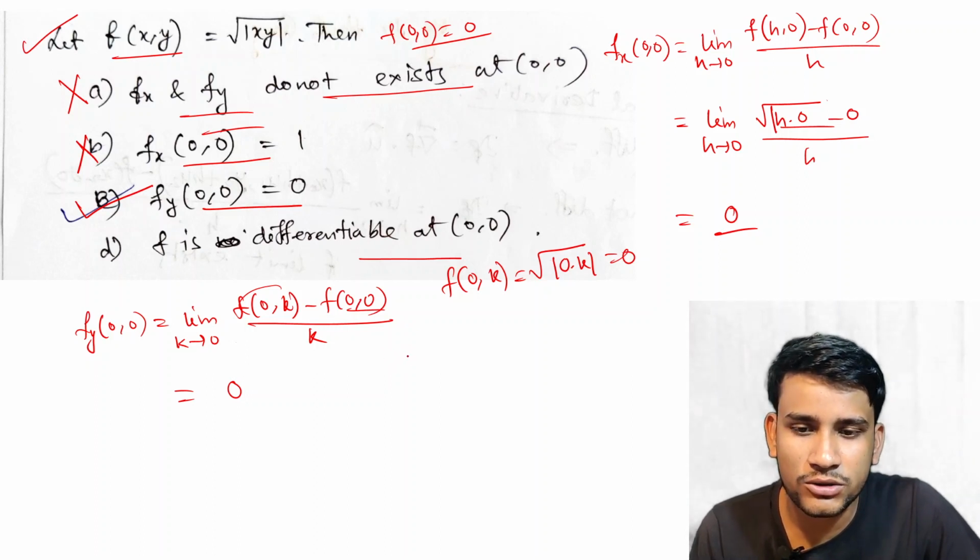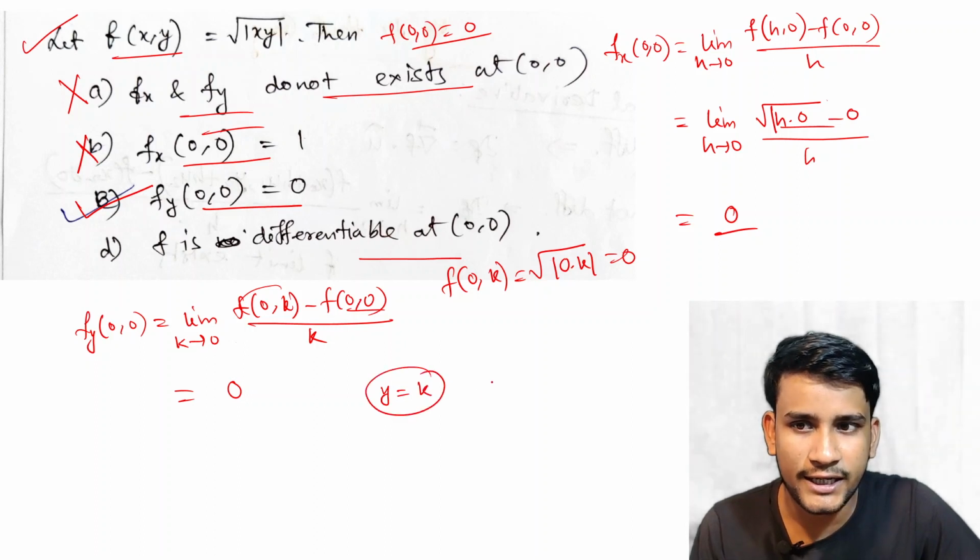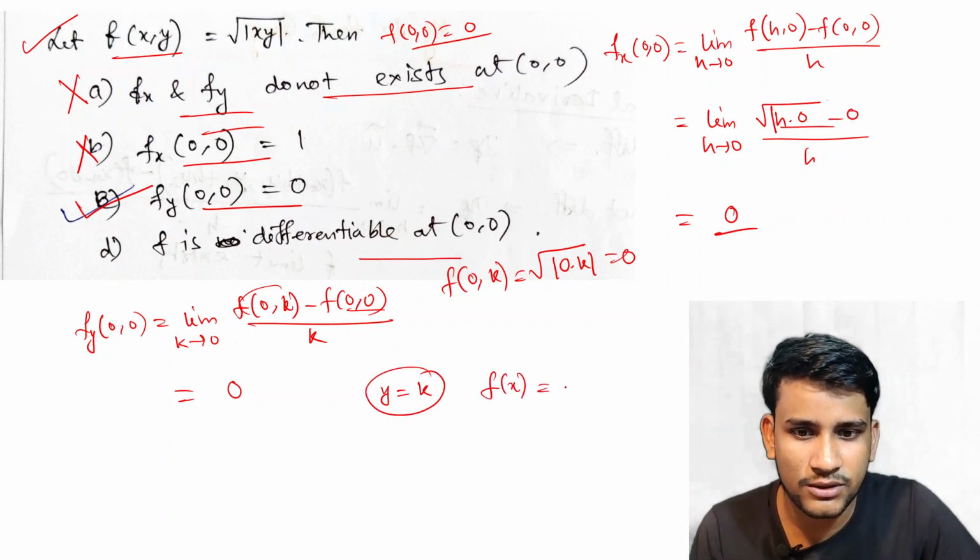We can also notice one thing, that for any fixed y, suppose we fix the value k, then f(x) is equal to root under of k into mod of k into x.